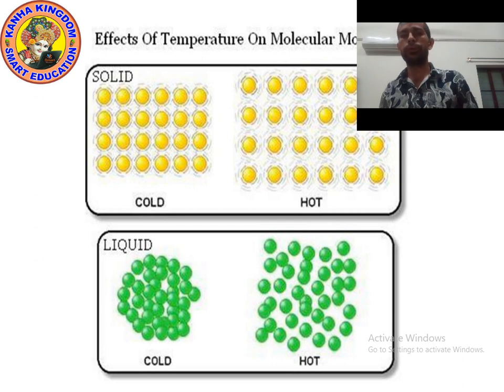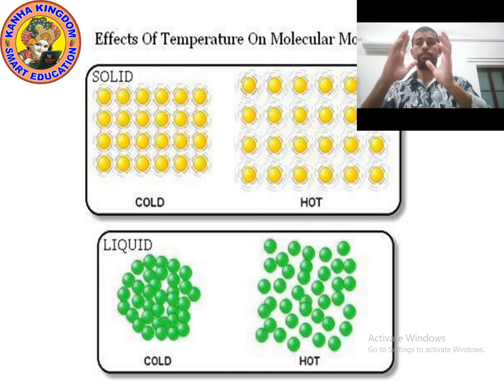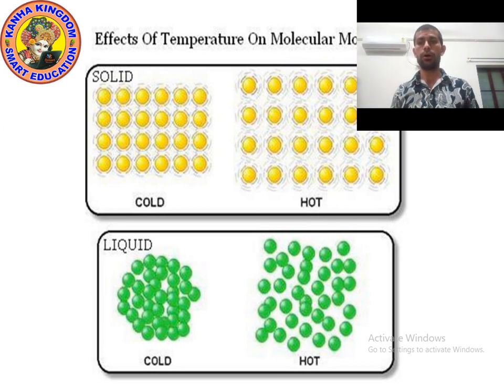When you are not providing heat, the solid is cold. Suppose that ice is in cold form. So the particles of solid, the particles of ice, are near to each other.